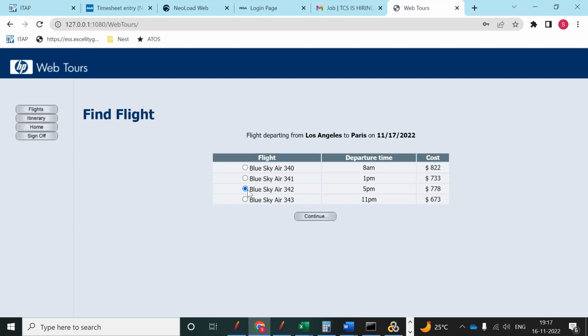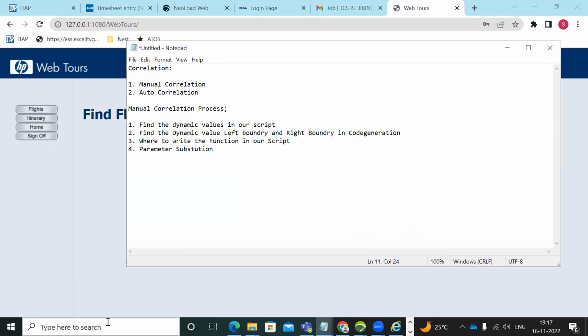Right, sir. So the flight value, the flight number also, is changing. So you need to do it for the different flight values also. You can open Notepad and note down what you identified. We identified dynamic values, right? You can note down: one is on the application server side, we observed the user session value.